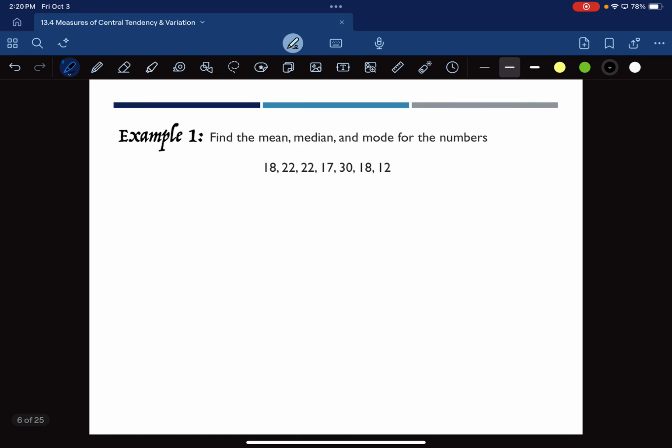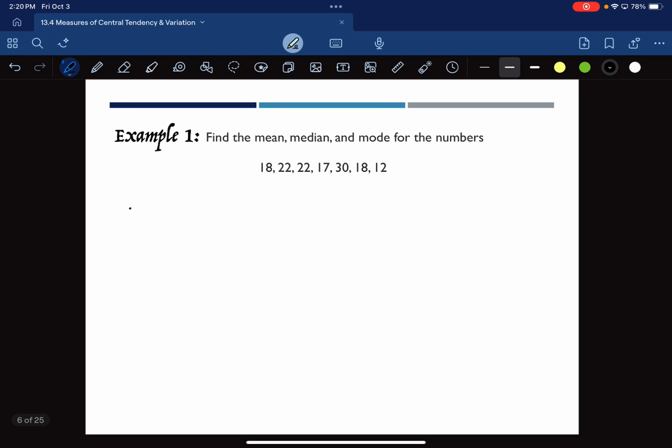So we're going to take a general data set. It's got no context whatsoever. Most of our data sets will, because I just want us to practice the numerical computations of finding the mean, the median, and the mode. So we have 18, 22, 22, 17, 30, 18, and 12. And as we're finding these, I'm going to put them sort of in the order we had before. Whoops, mean is what I meant to write down.